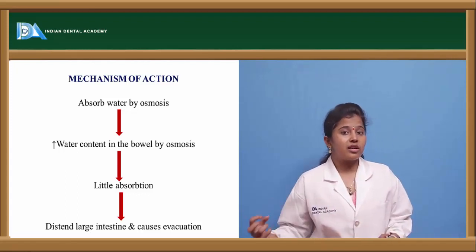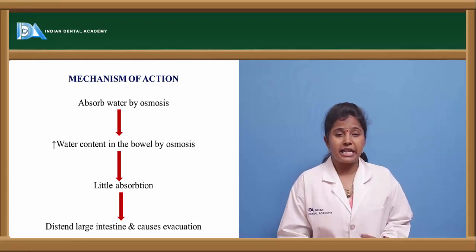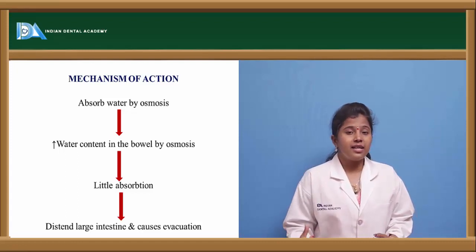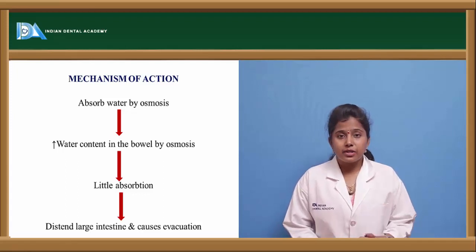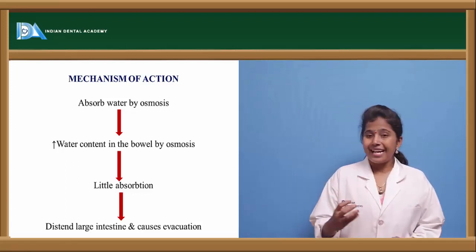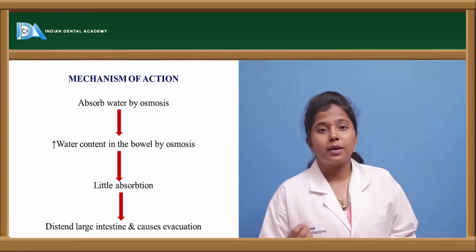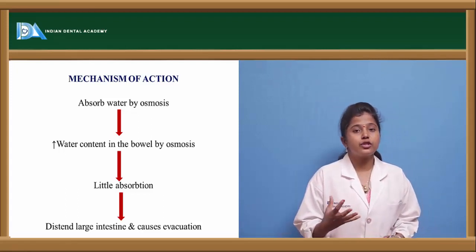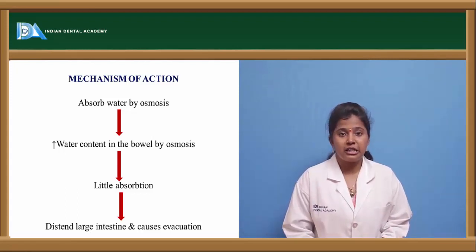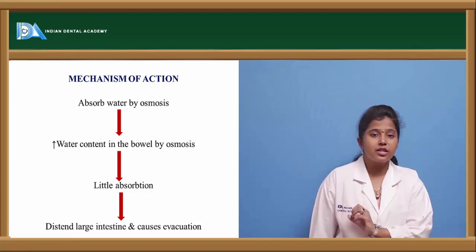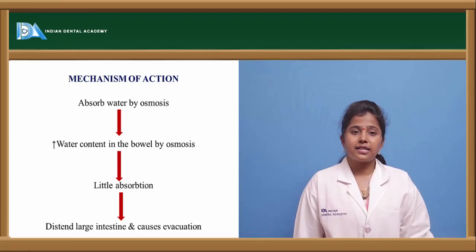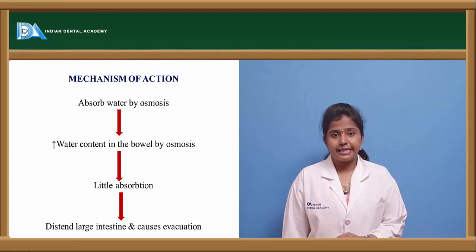When this water moves into the gastric region, the undigested or hard food material becomes softened, and thereby the viscosity is decreased. If the viscosity is decreased, they aid in the stimulation of the stretch receptors present in the GIT, and thereby peristalsis occurs. If the peristaltic movement is proper, then the gastric contents can be excreted out.